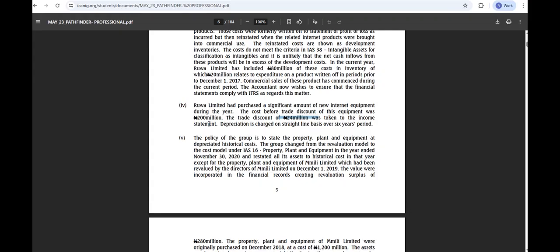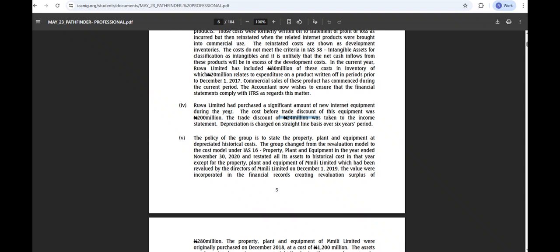For those of you who attended our last class, we said something like that. We have to exclude the trade discount, right? Yes, sir. Okay. Now, excluding the trade discount means that you are using only the cost. Abi? So if we are not using the trade discount, what do we use?